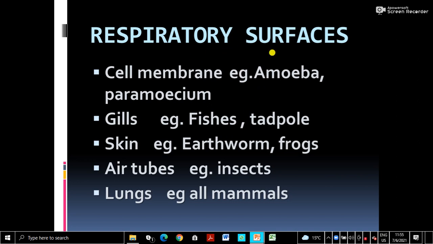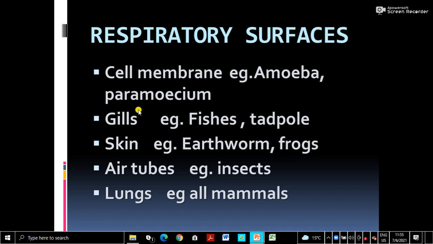First comes the unicellular organisms like amoeba, paramecium, chlamydomonas. There are many unicellular organisms we have studied. Here their body is only one cell, so all the processes have to take place inside the cell. Normally amoeba and paramecium are aquatic, so they get oxygen dissolved in water. That oxygen enters through the cell membrane. So the cell membrane is the breathing surface or respiratory surface in unicellular organisms.